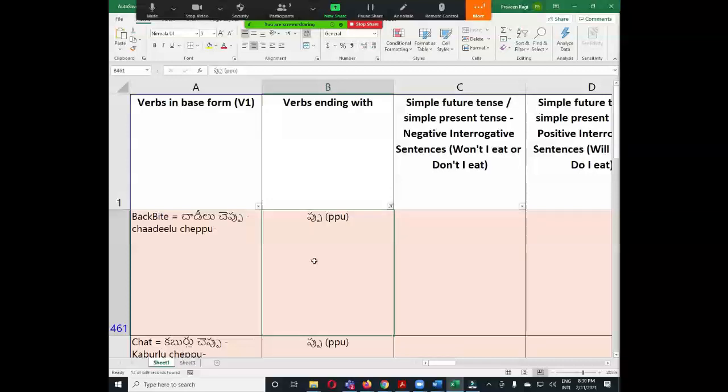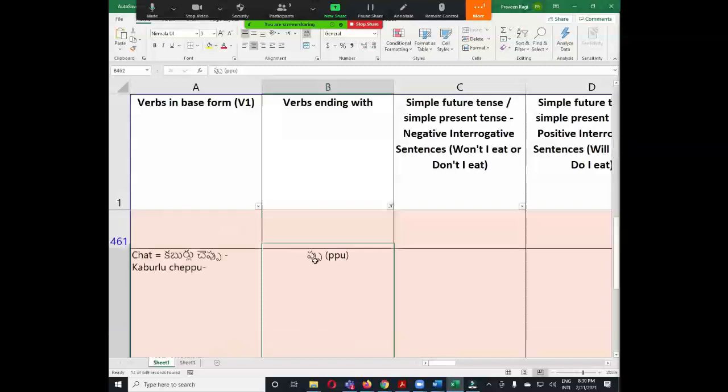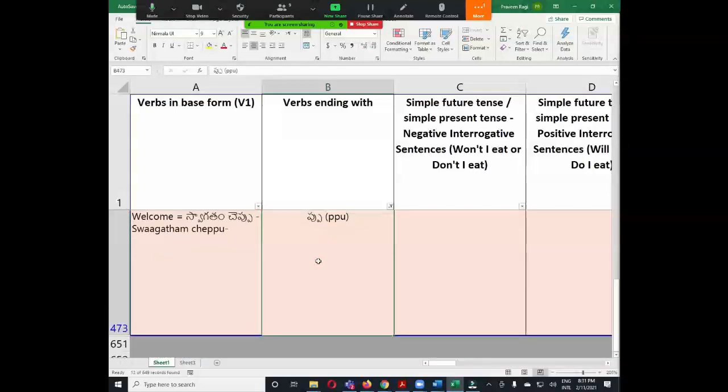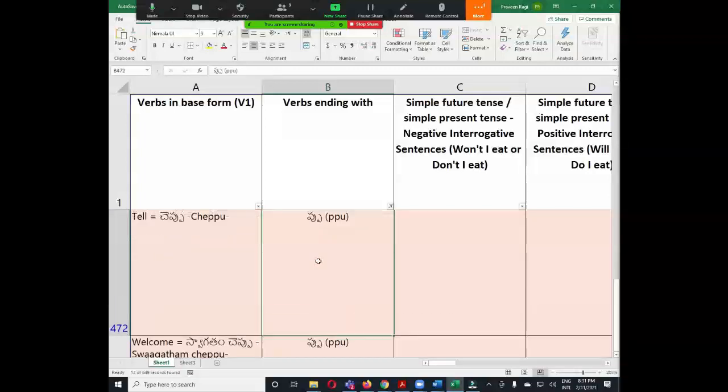Cheppu, we replace cheppu with చెబుతాడు. The suffixes తాడు, తాను, తుంది will be the same, only we replace చెప్పు with చెబు. Okay, let us see other verbs also. For example, కబుర్లు చెప్పుతాను, ముందుగా చెబుతాను, గుసగుసమని చెప్పుతాను, చెబుతాడు, both are correct. జవాబు చెప్పు becomes జవాబు చెప్పుతాను or జవాబు చెబుతాను, both are correct. So I don't say to add the bu rule here because this is also correct. For example, నేను నిజం చెప్తాను.